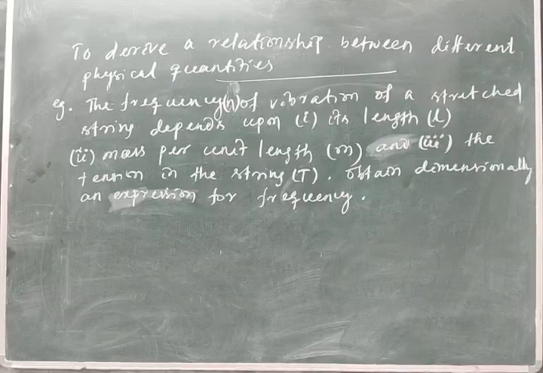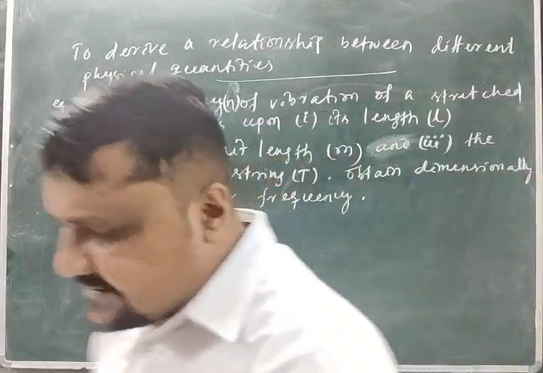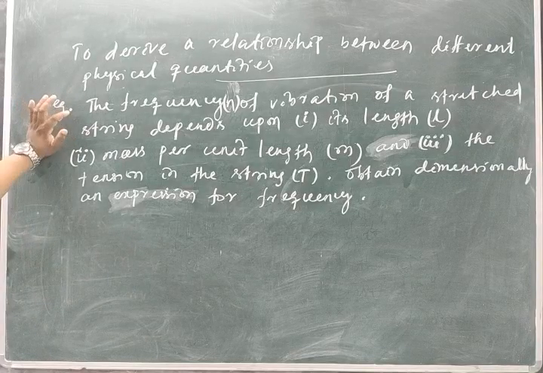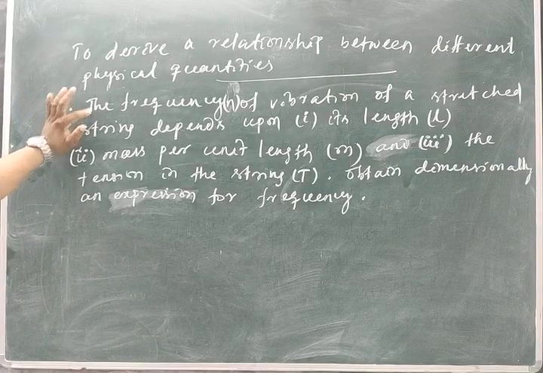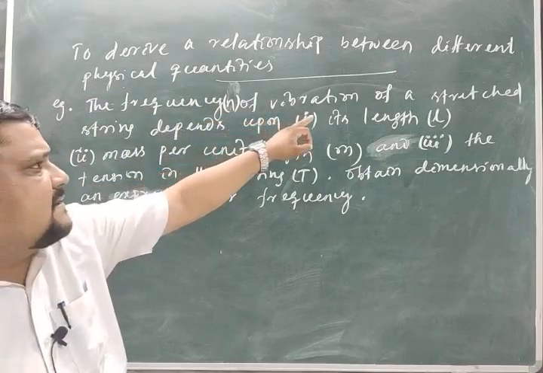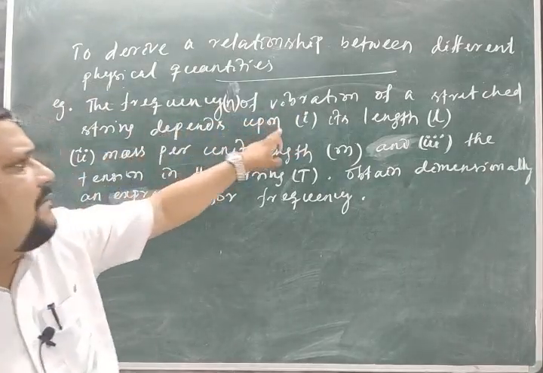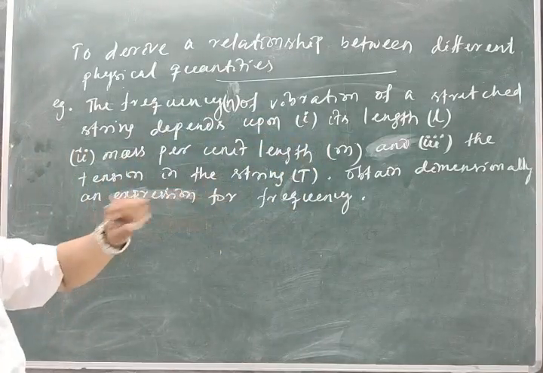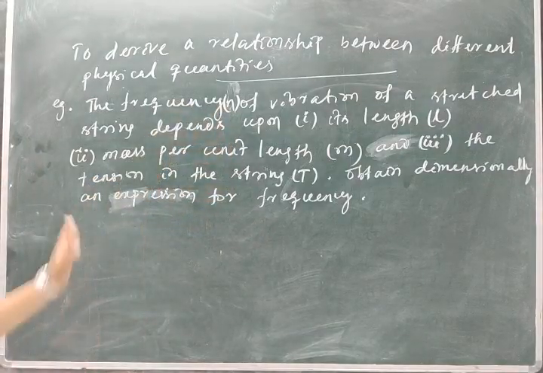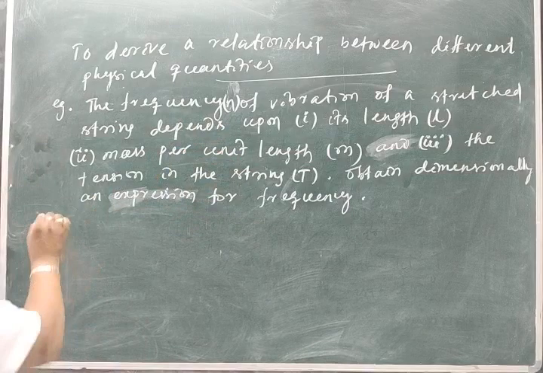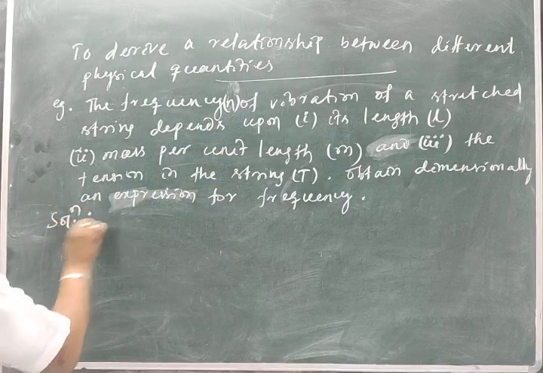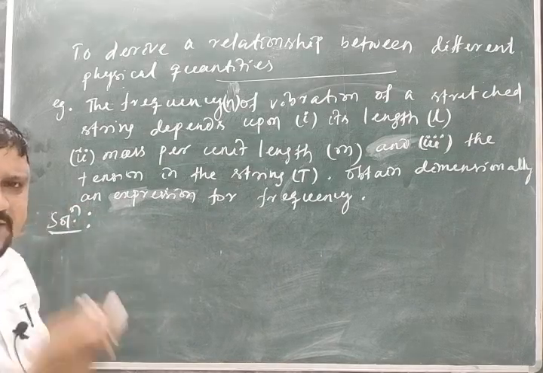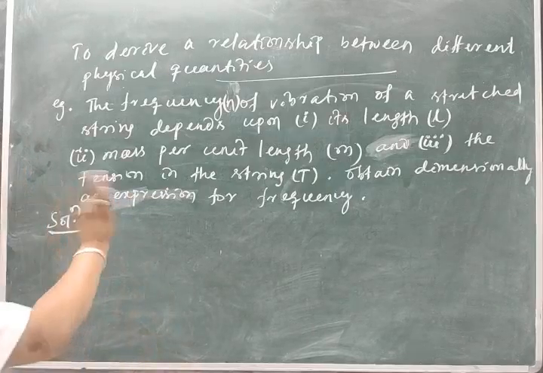Okay, students. Now let us go for another example on the same application, to derive the relationship. Here I will derive the relationship for the frequency of vibration of a stretched string. It depends upon length, mass per unit length and the tension in the string, and the symbols are also given. Obtain the dimensional expression for frequency. Do the same procedure. Let me write the solution. I will not write in detail; the same procedure as the first case, I will do the mathematical part only.